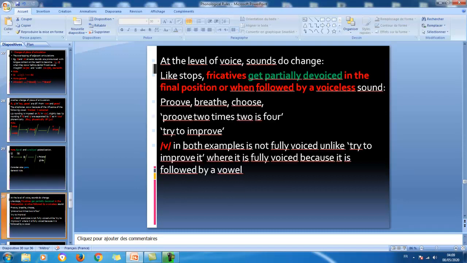Okay. Now, let's go back to this point here. We are going to talk about what happens as changes at the level of voice here. So, like stops, fricatives get partially devoiced in the final position or when followed by a voiceless sound.